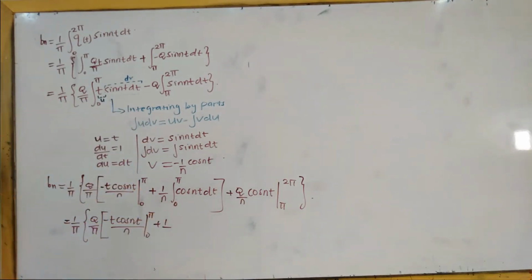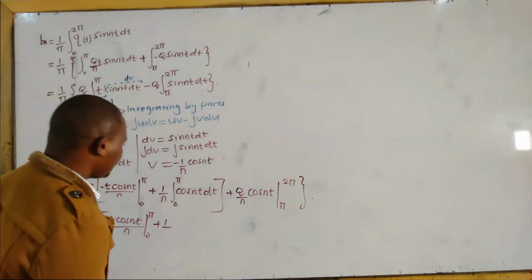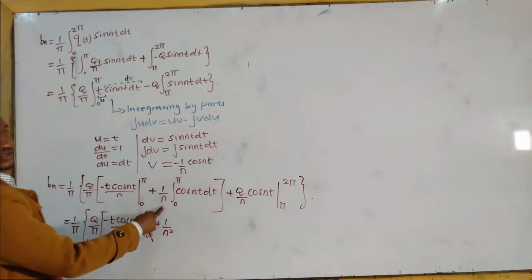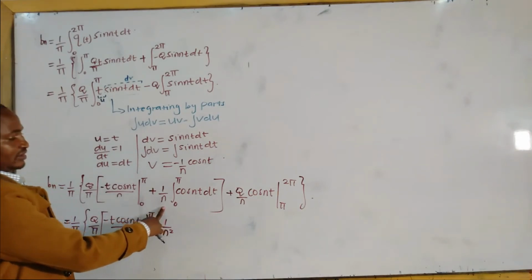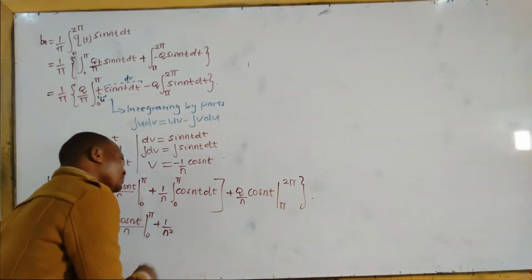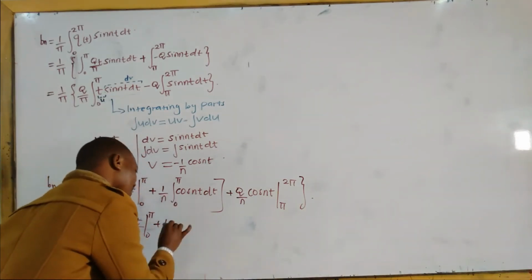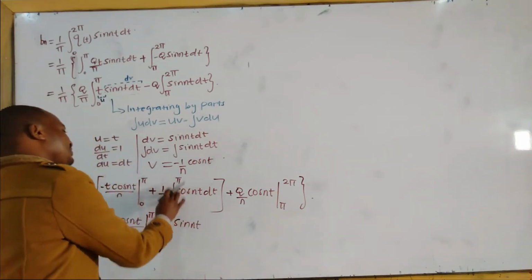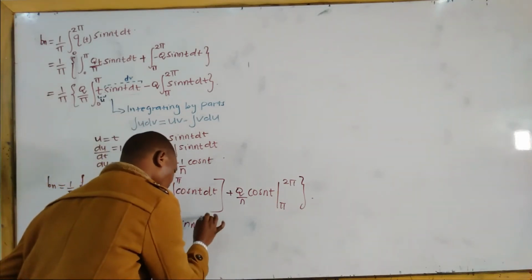If we integrate cosine to produce positive sine, multiplication with 1 over n will give us 1 over n times 1 over n. This 1 over n plus the 1 over n generated by integration gives 1 over n squared. Cosine function is changed to sine nt. The limits are from 0 to pi.